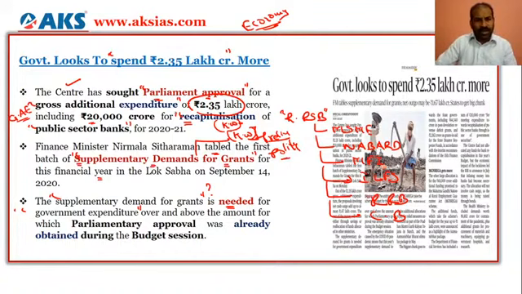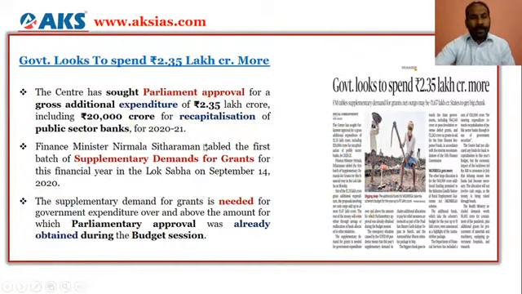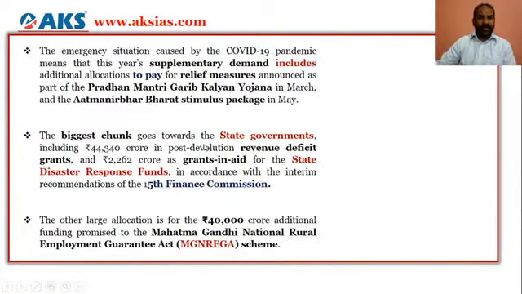That is what gross additional expenditure is. The parliament approval for the amount was already obtained during the budget session, but the new session has started, so they have to take the parliament approval so that they can pump money into the banks and also into various sectors, as we will look at.